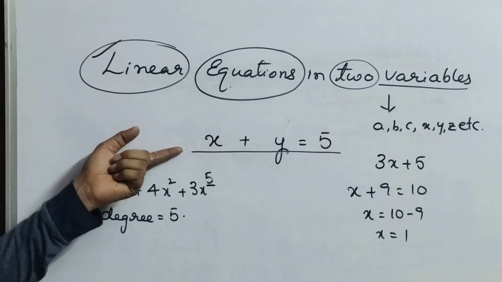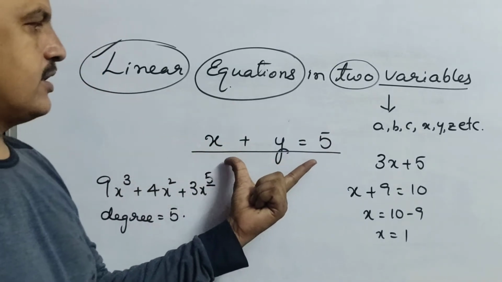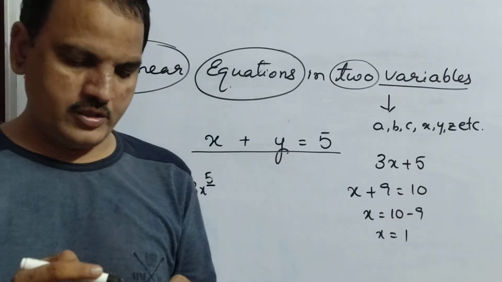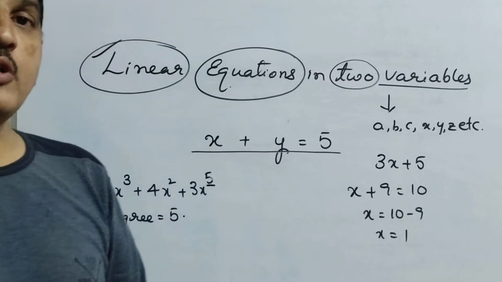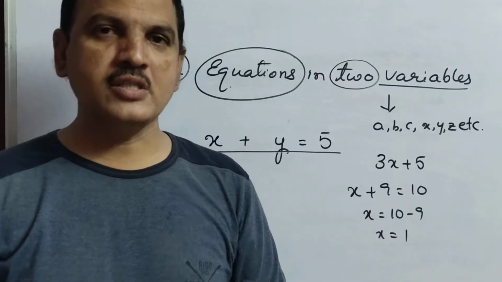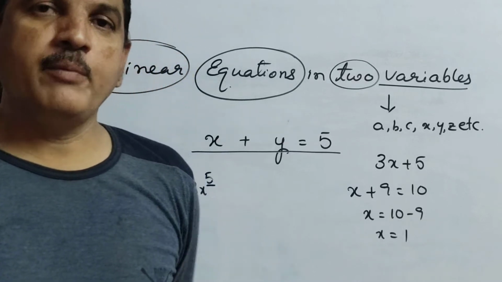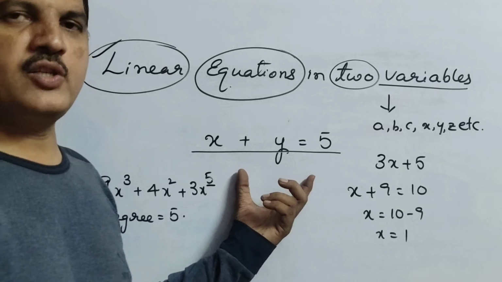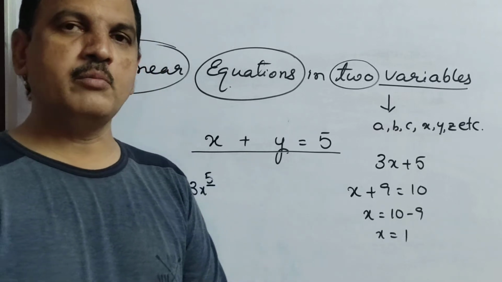There are two variables. Actually, you know children, when this equation is given, they will ask you several questions. How many possible solutions can you make? They will ask you that type of question. For this question, suppose x plus 5 equal, how many solutions can you make?